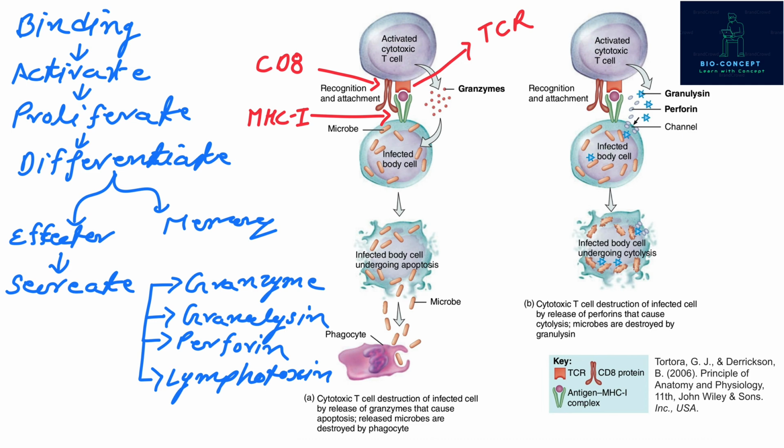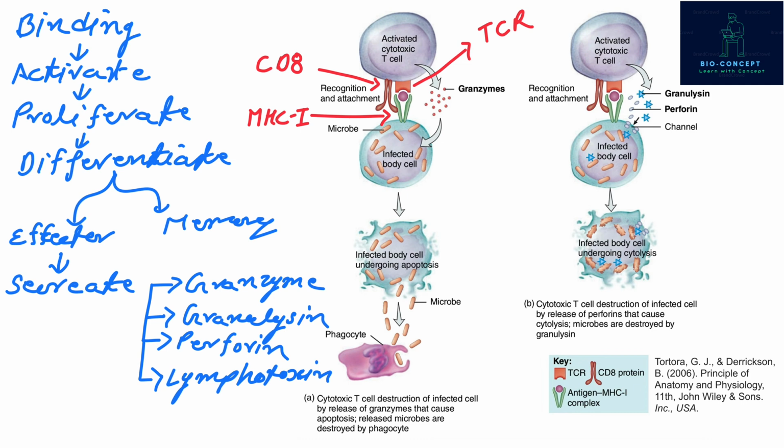Alternatively, cytotoxic T cells bind to infected body cells and release two proteins from their granules, perforin and granulysin. Perforin inserts into the plasma membrane of the target cell and creates channels in the membrane. As a result, extracellular fluid flows into the target cell and cytolysis, cell bursting, occurs. Other granules in cytotoxic T cells release granulysin, which enters through the channels and destroys the microbes by creating holes in their plasma membranes.